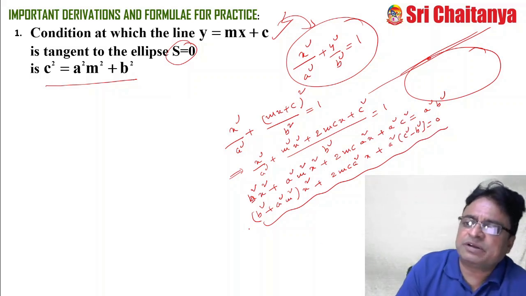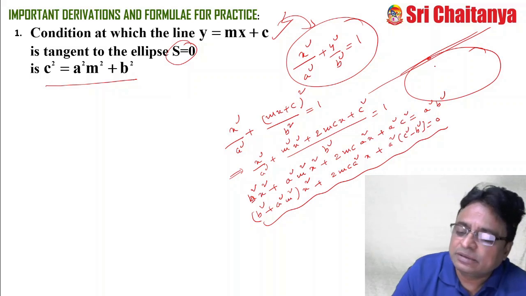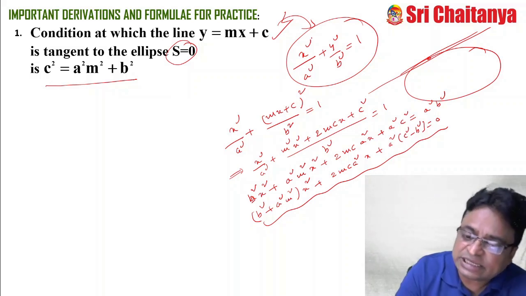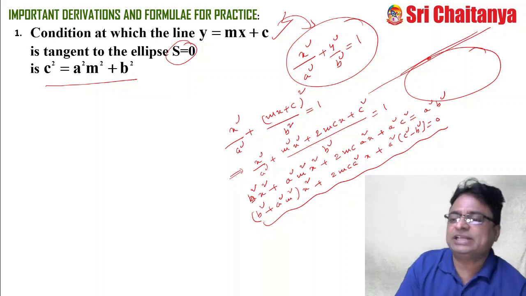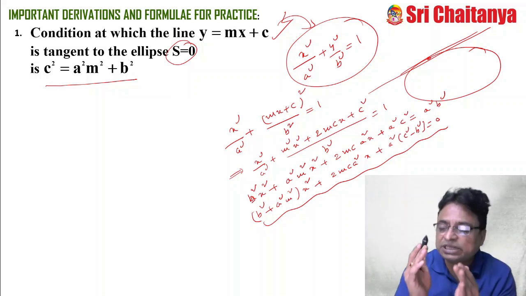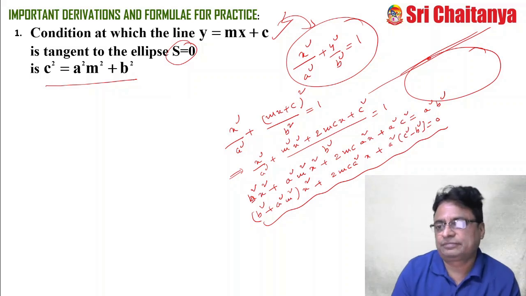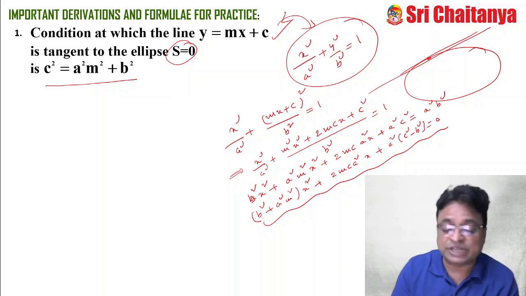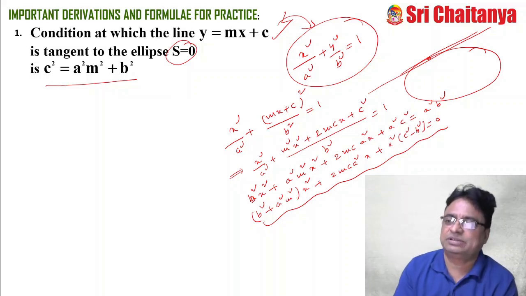Since it is a quadratic equation, obviously there exist two roots. I am not saying two different roots. But here, if this line intersects the curve, automatically two different roots will exist. That is the concept of intersection of a line with the curve. This is all about a second degree curve. So that is the geometrical concept of intersection. That is the beauty of quadratic equations and their applications.